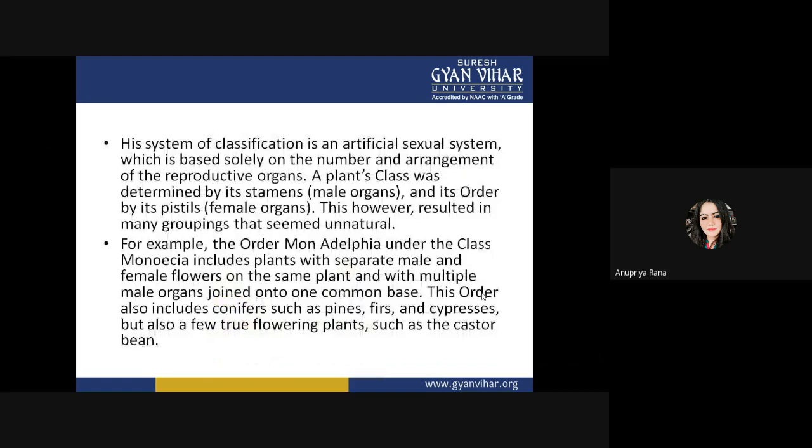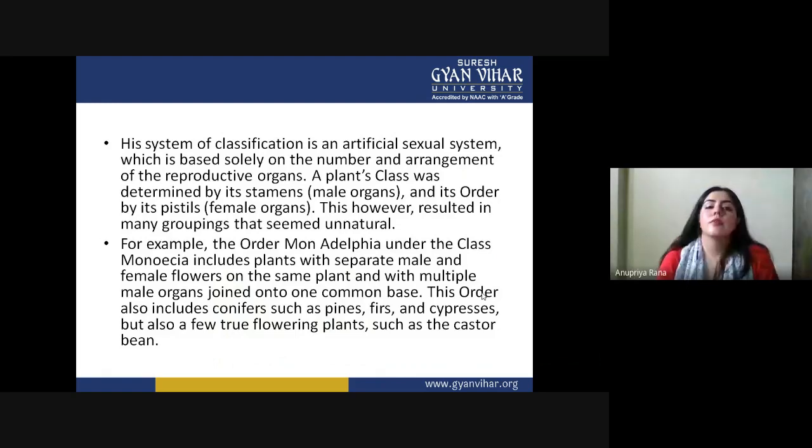We will skip the whole name and call it the Linnaeus system of classification. It was an artificial sexual system. Artificial means not everything introduced in that system was natural; some parts were based on assumptions, and some parts were imaginary. That's why we call it an artificial kind of system.